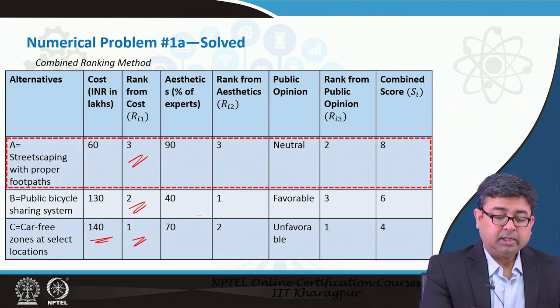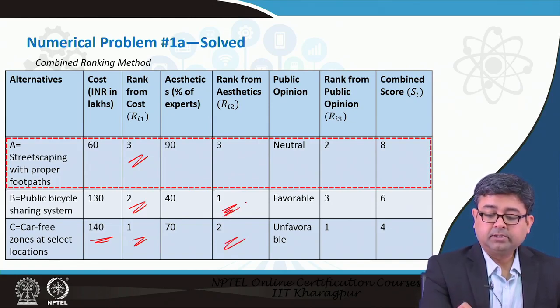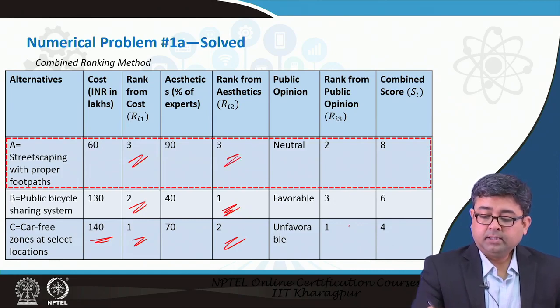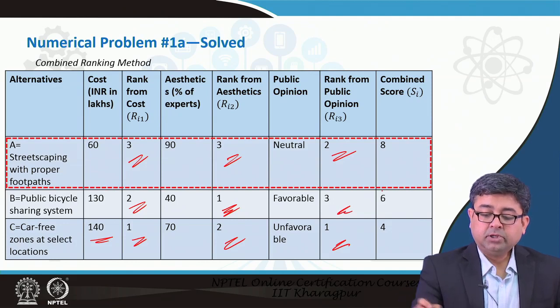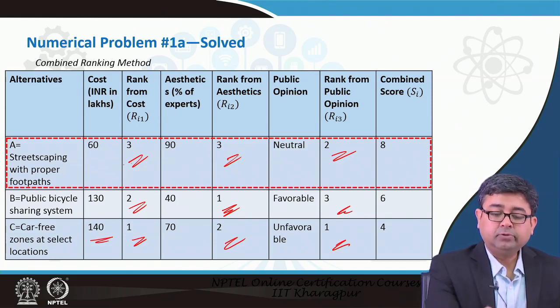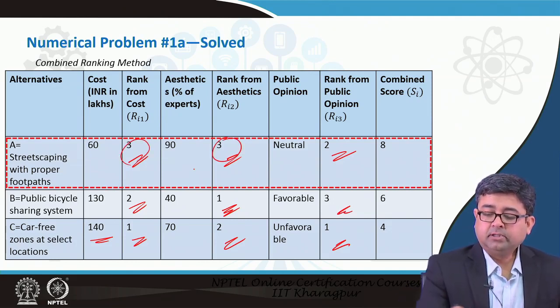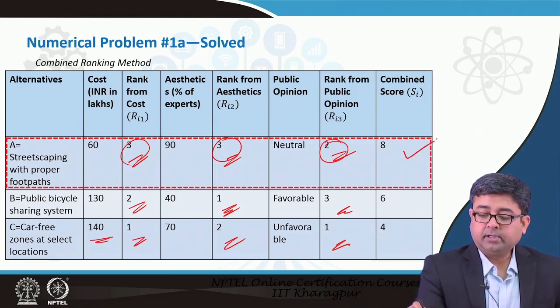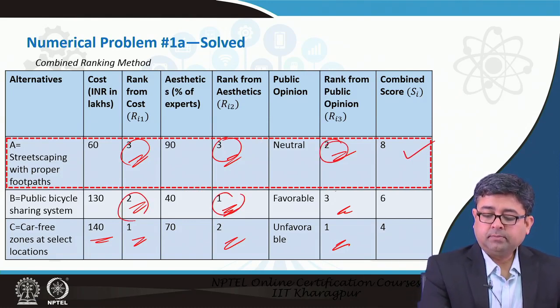Similarly, for aesthetics, the lowest one gets 1, then 2, then 3. Similarly, unfavorable gets 1, neutral gets 2, favorable gets 3. You just rank them and then add these rankings. So, 3 plus 3 is 6, plus 2 is 8, and similarly 2 plus 1 plus 3.